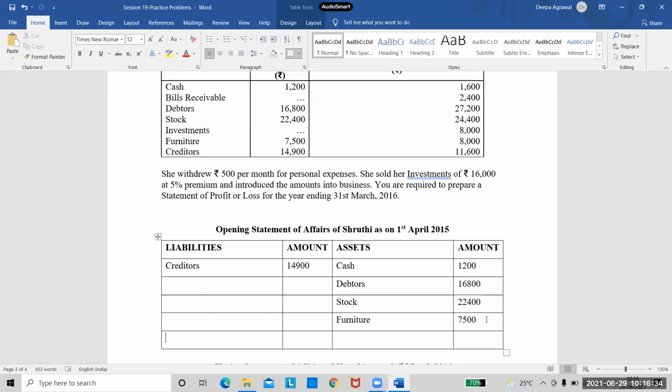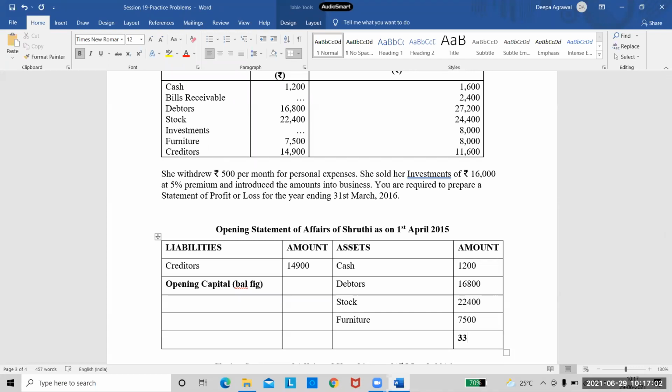I need to calculate the closing capital. So first tell me the total and then calculate the opening capital. Tell me the totals and tell me the value of opening capital. Quickly, one of you calculate. Opening capital, I'll write it as balancing figure in brackets. So tell me the amount and tell me the totals first.